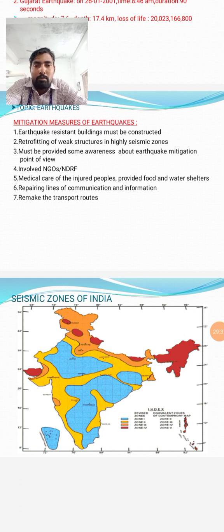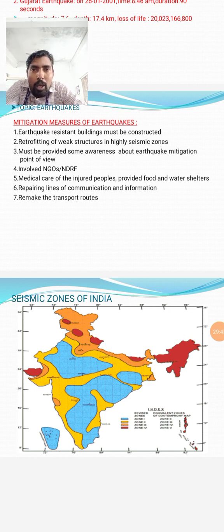That's why those red marked areas, the northeastern states, are mostly affected. One cause is that the Indian subcontinent is moving north at over 7 centimeters per year, which is why the northeastern states mostly have earthquakes. I hope you understand, everyone. Thank you, everyone.